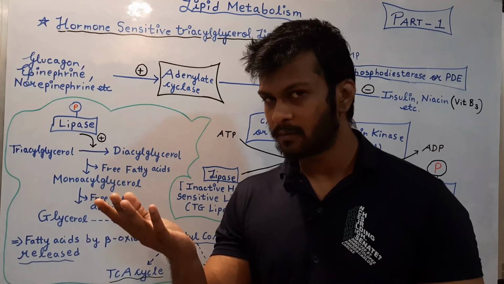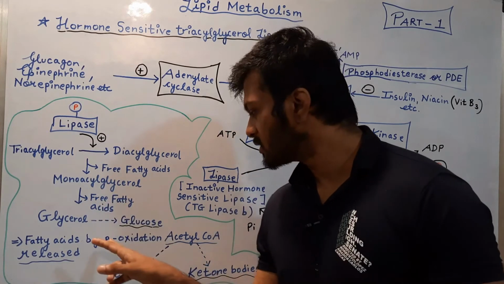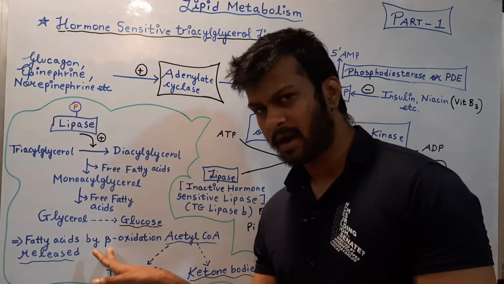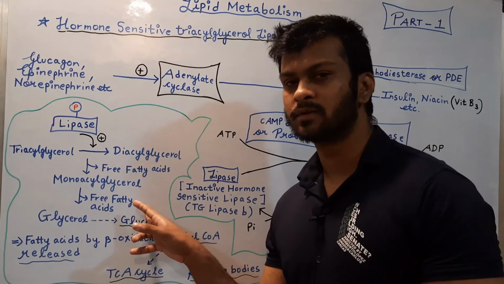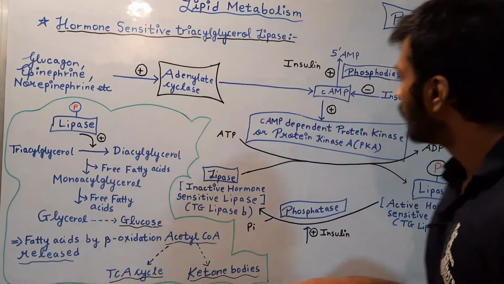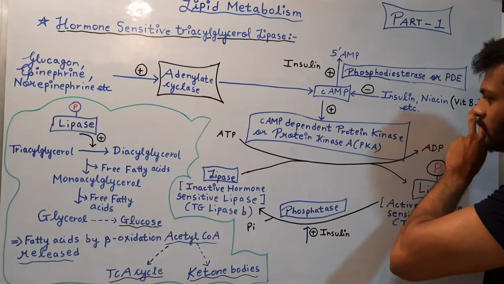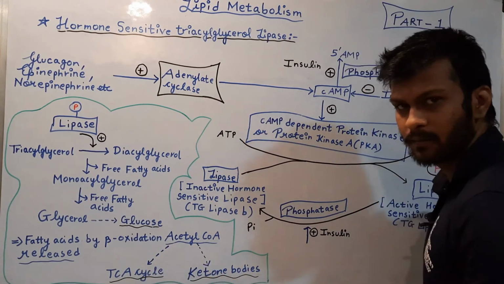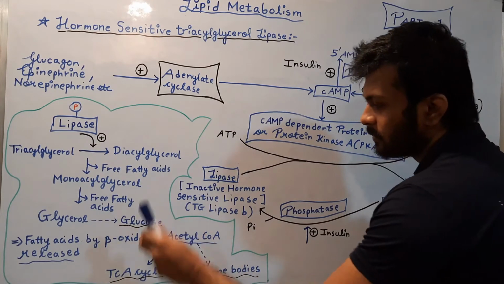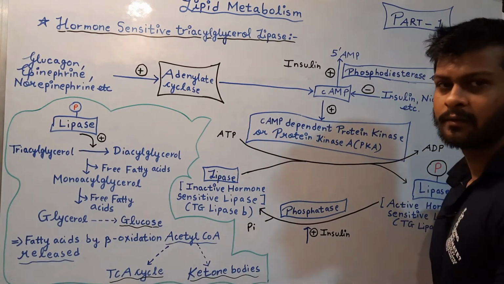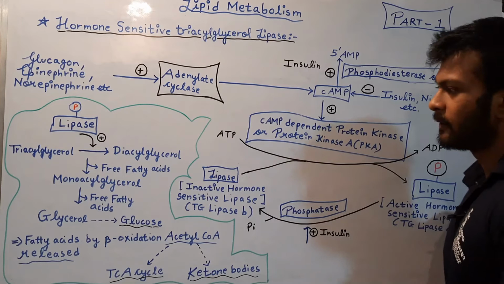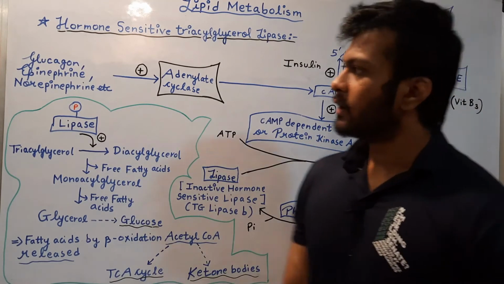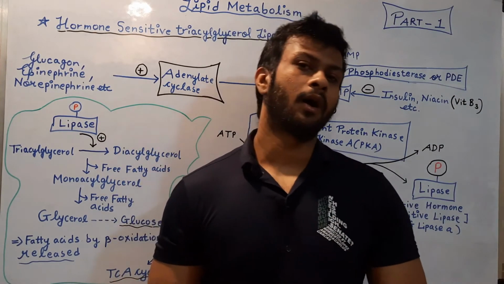Okay, so till now we have understood two important points: a rise in the glucagon, epinephrine and norepinephrine levels in the blood results in increased beta oxidation and a rise in the glucose levels in the blood. A rise in the insulin and niacin levels in the blood will result in decreased beta oxidation and lowering of glucose levels in the blood.